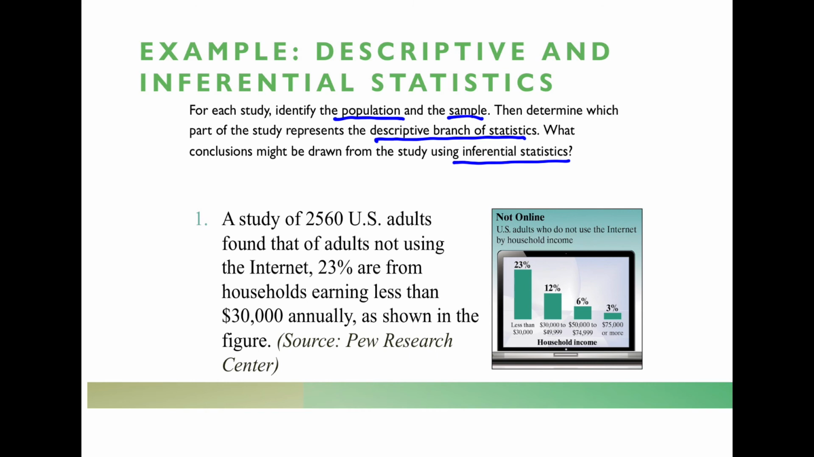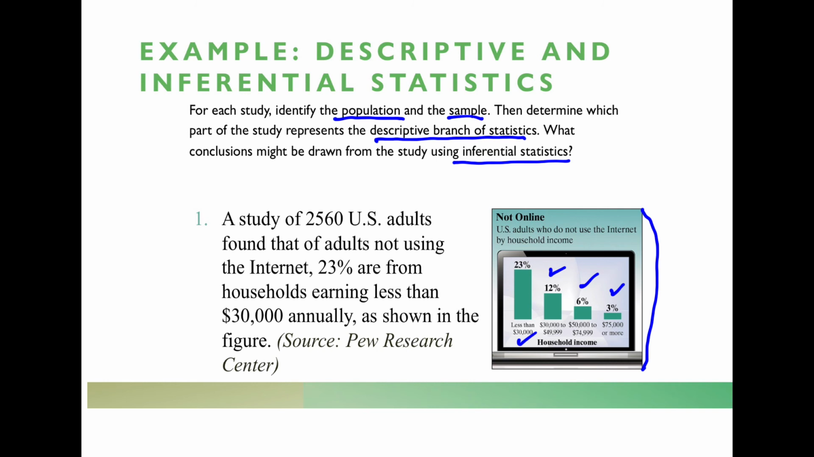So here we have not online. Who's not online? So we have U.S. adults who don't use the internet. 23% have less than $30,000 in income. 12%, 30 to 49. Only 6% of people from 50,000 to 75,000 don't use the internet, and 3% of the people who make 75,000 or more don't have access to the internet or don't use it.